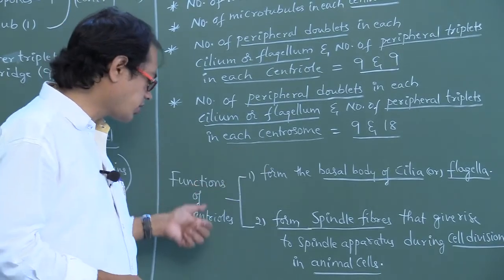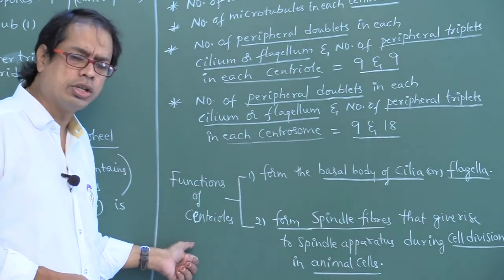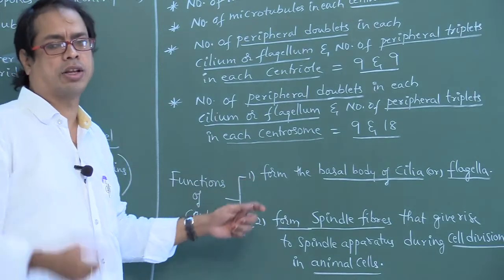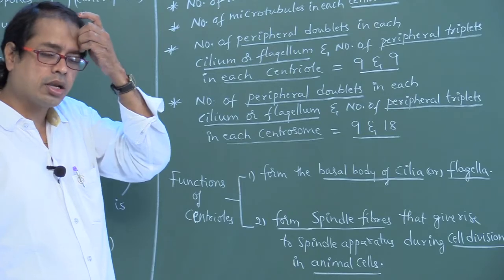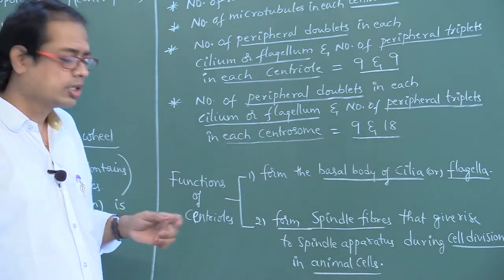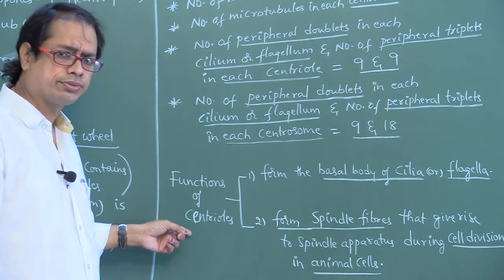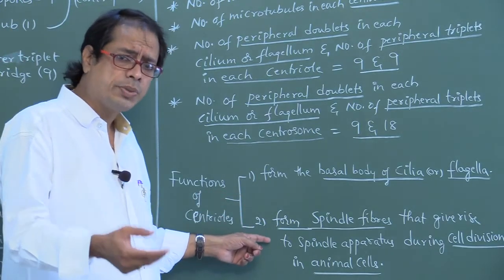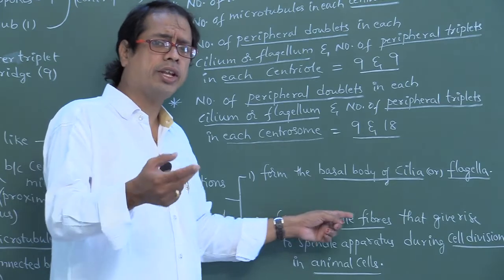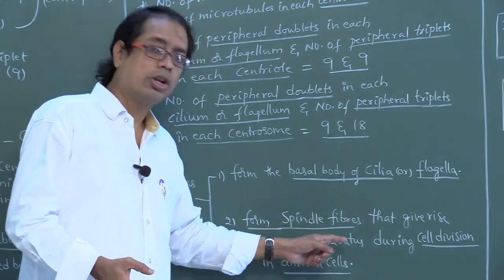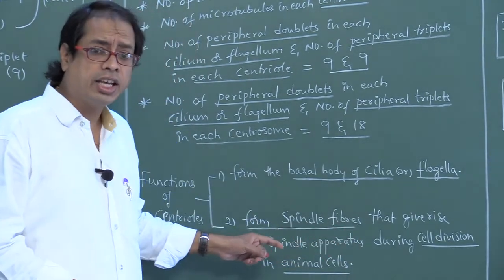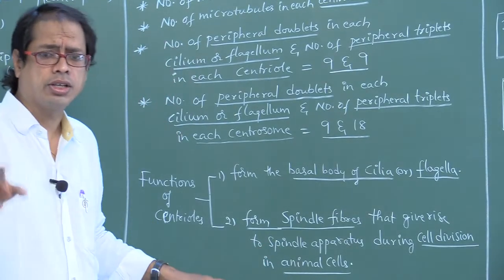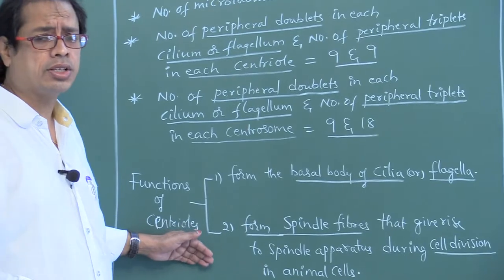Right. What are the functions of centrioles? They form the basal body of cilium or flagellum. So which form the basal body of cilia or flagella? Centrioles. They form spindle fibers which give rise to the spindle apparatus during cell division in animal cells. You have to say animal cells, don't say plant cells. So what is the role of centrioles?